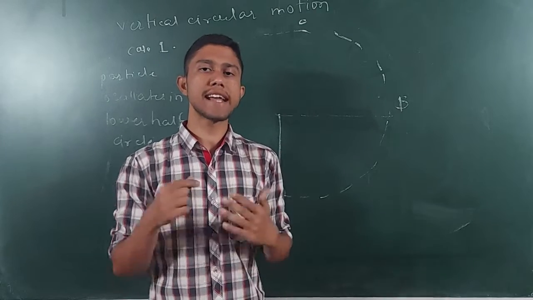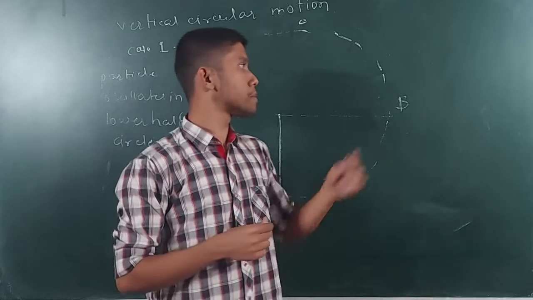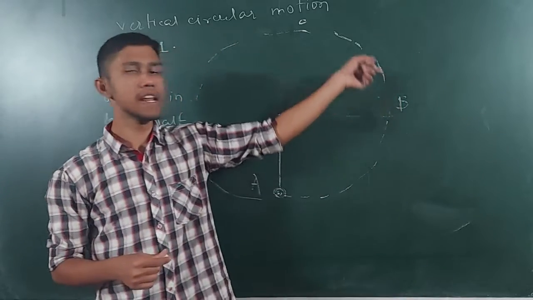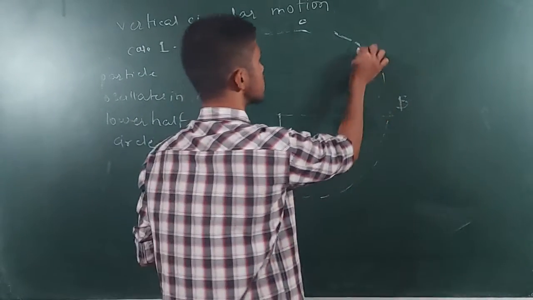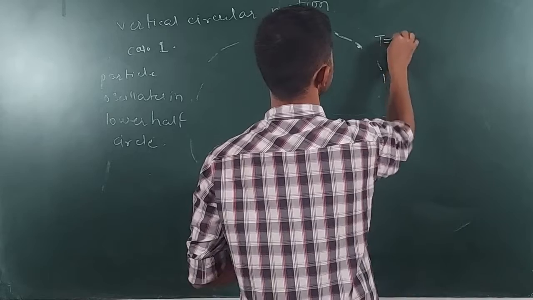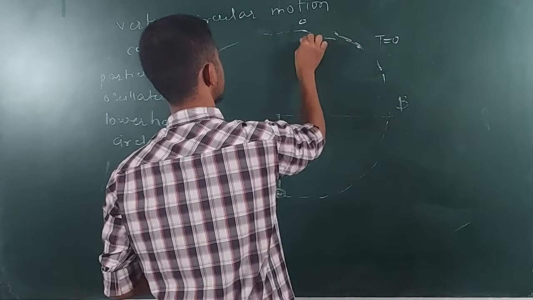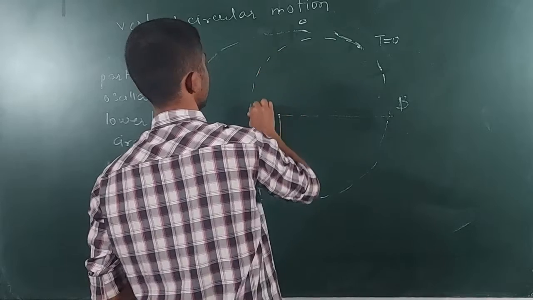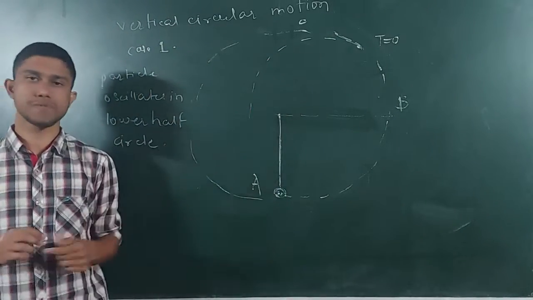But before that, the tension in the string will be 0. And the particle will leave its circular path and will traverse a different path. Suppose the particle is here and at this point the tension becomes 0. So at this point the particle will leave the circular motion and will perform a different kind of motion.